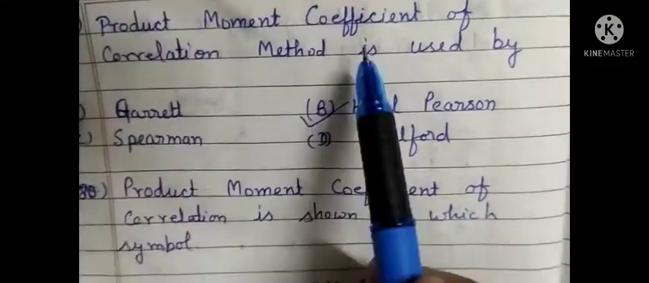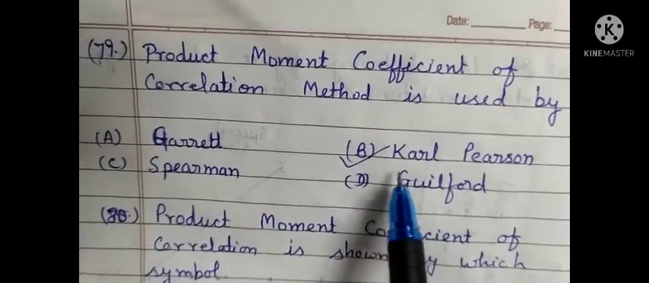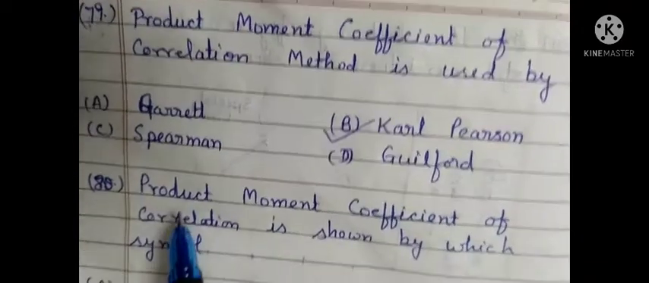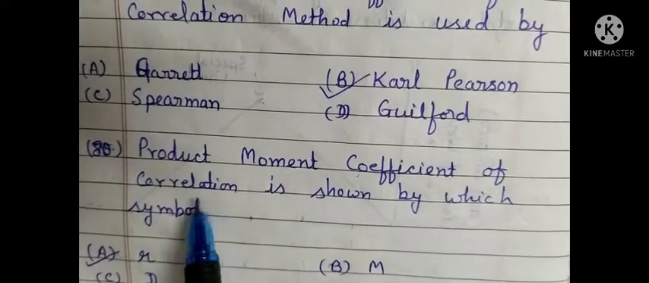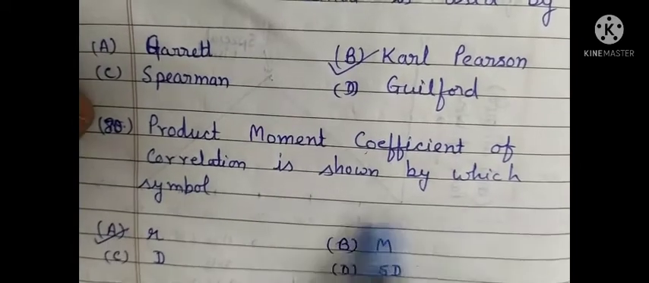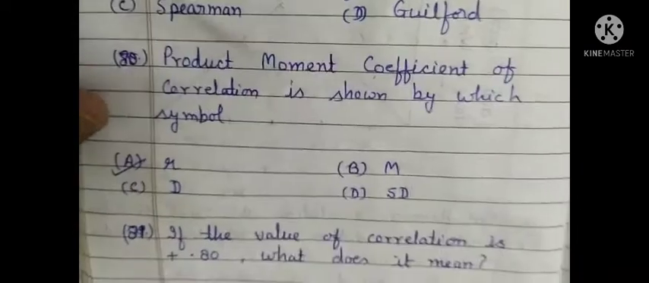Next question. The product moment coefficient of correlation method was used by Karl Pearson, so the correct option is B. The product moment coefficient of correlation is shown by which symbol? It is represented by a small r, so the correct option is A.